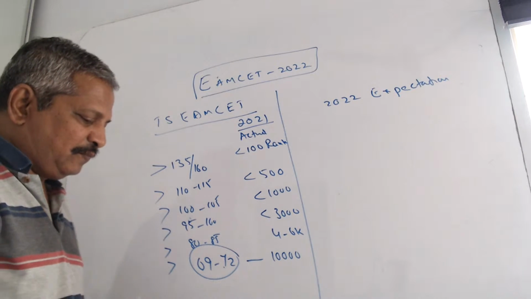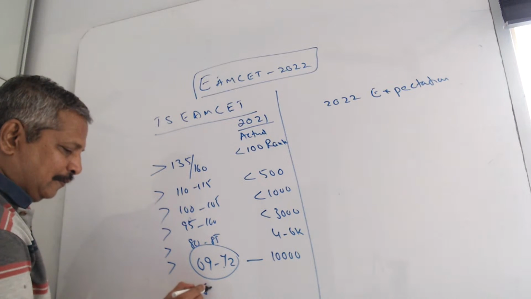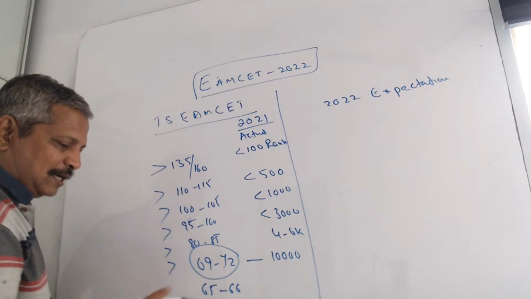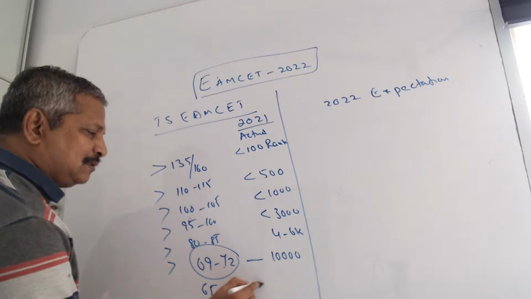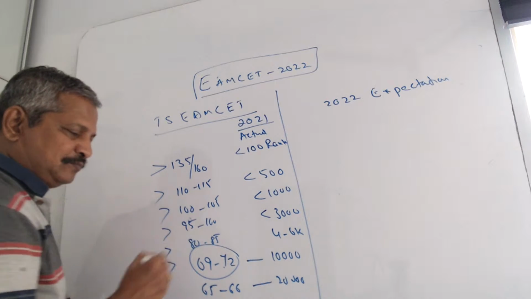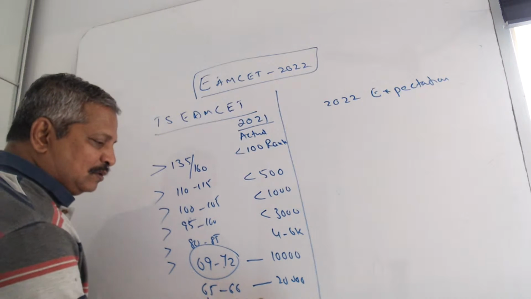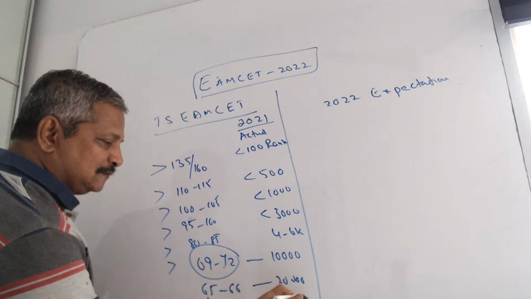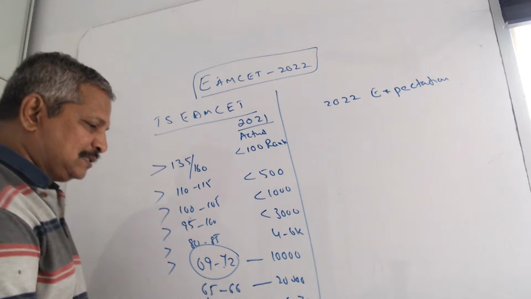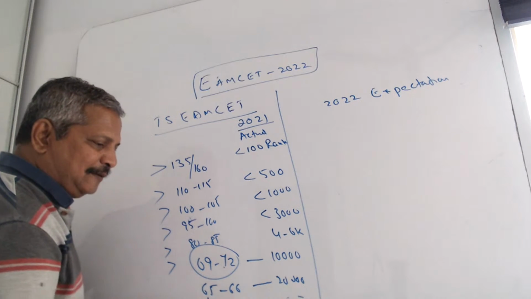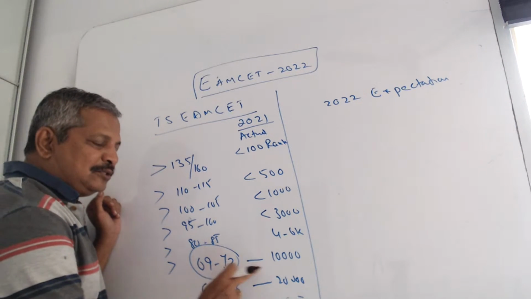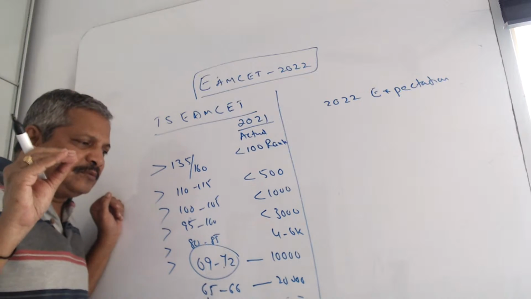Now next, if it is 65 to 66 marks, more number of students are there around that, around 20,000 rank. Whereas 45 to 50 marks, it is 60 to 70,000. This is the last year. This is not visible here, I will write separately. 69 to 72 is around 10,000, this is the most important.